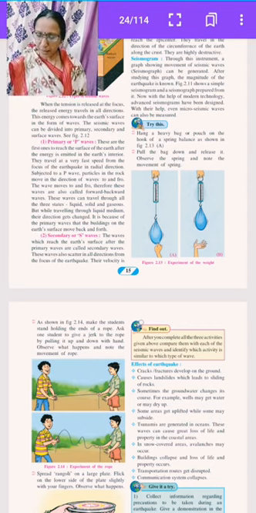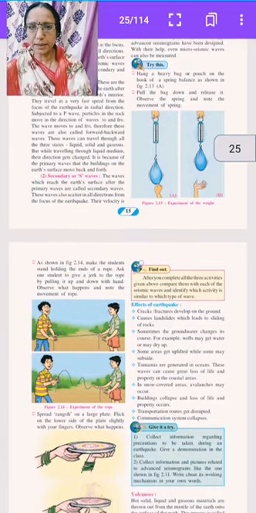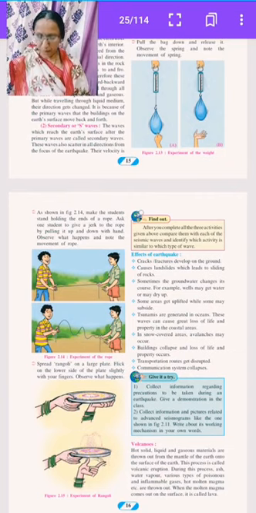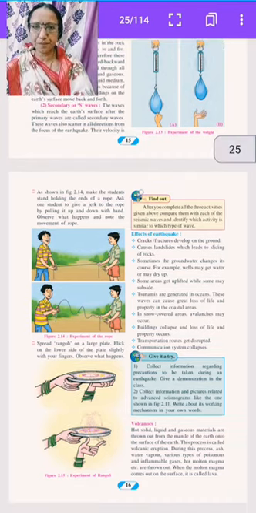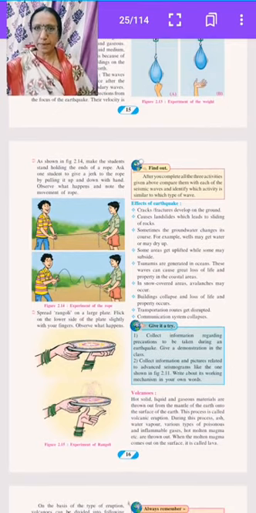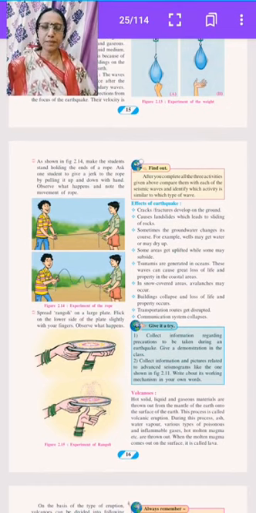Then the next figure is rangoli. Figure 2.15 shows the experiment of rangoli. Here students spread rangoli on a large plate. Tap on the lower side of the plate slightly with your fingers. Observe what happens.